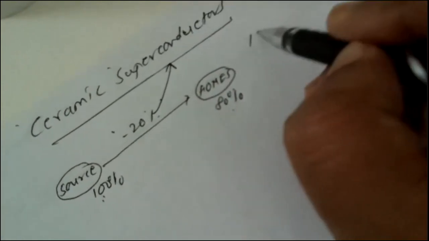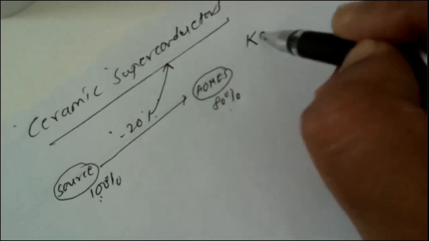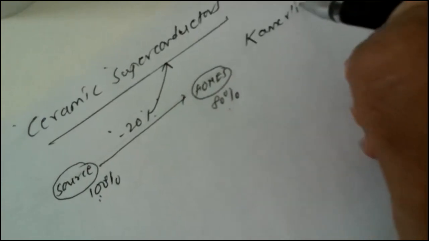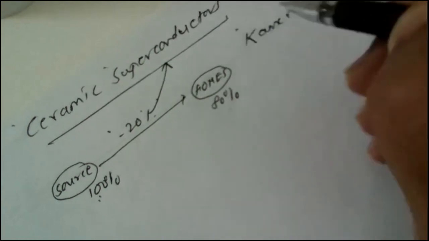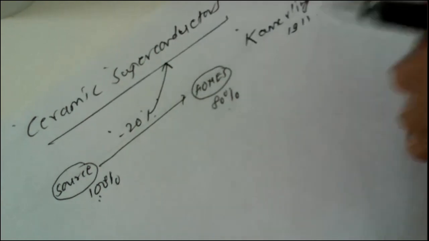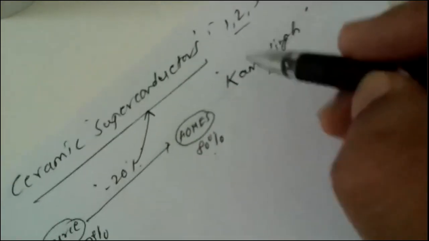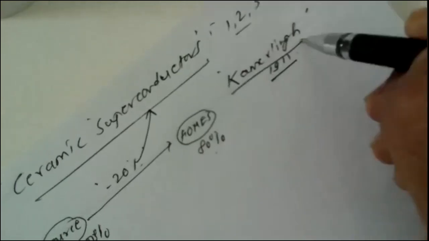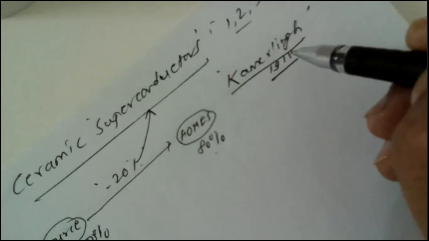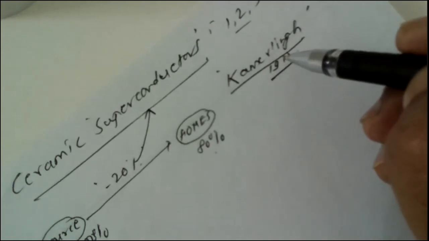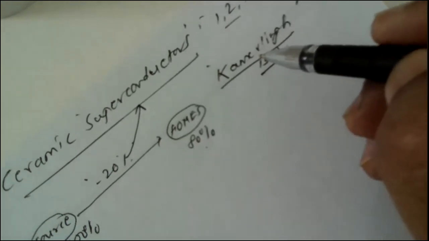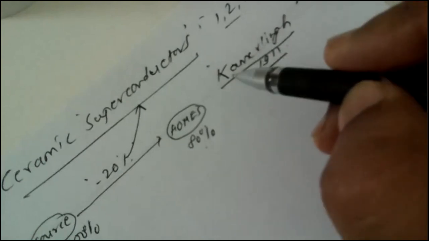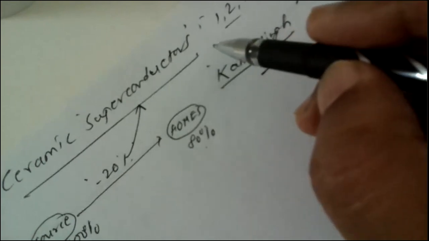And this entire credit goes to one scientist, Kamerlingh, who discovered the phenomenon of superconductivity in the year 1911. So you should remember the name of this scientist, Kamerlingh, 1911.